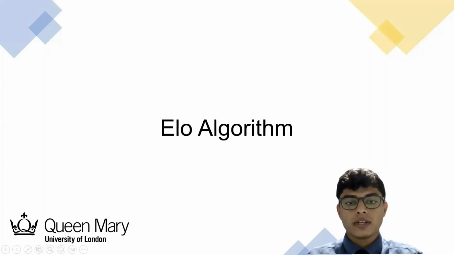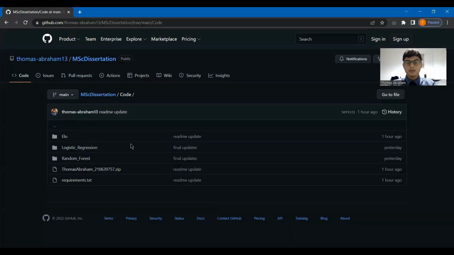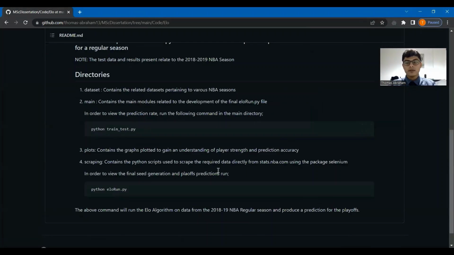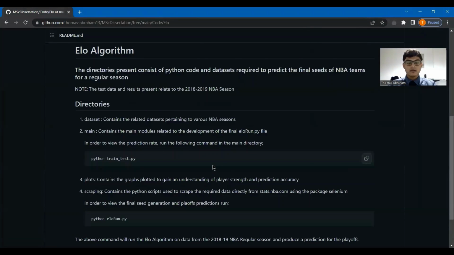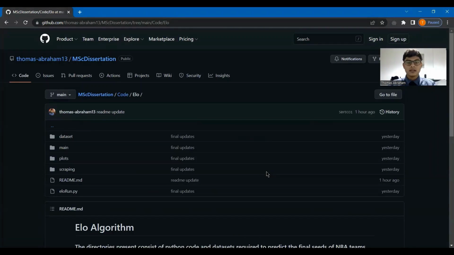Moving on, we will begin execution with the ELO algorithm. First of all, the code is present on my GitHub repository, the link of which will be provided at the end of the video. There is a main README file, and if you go into each individual folder for the code, there is an additional README file provided where you can execute these commands and see the result for yourself. The code can also be slightly edited for various other NBA seasons. Moving on.